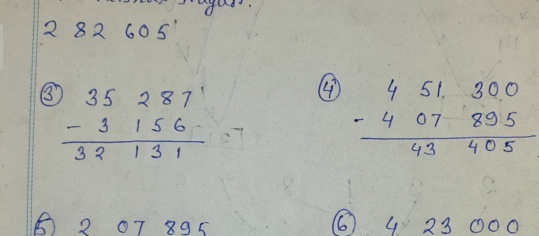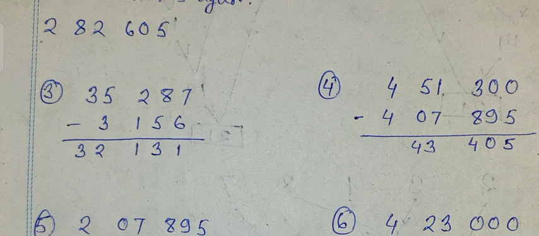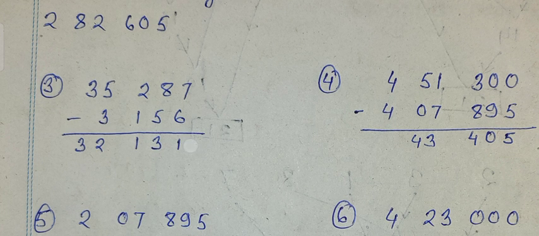So if we subtract 3,156 from 35,287 we will get the answer, and the number of eggs sold in 1995 is 32,131.